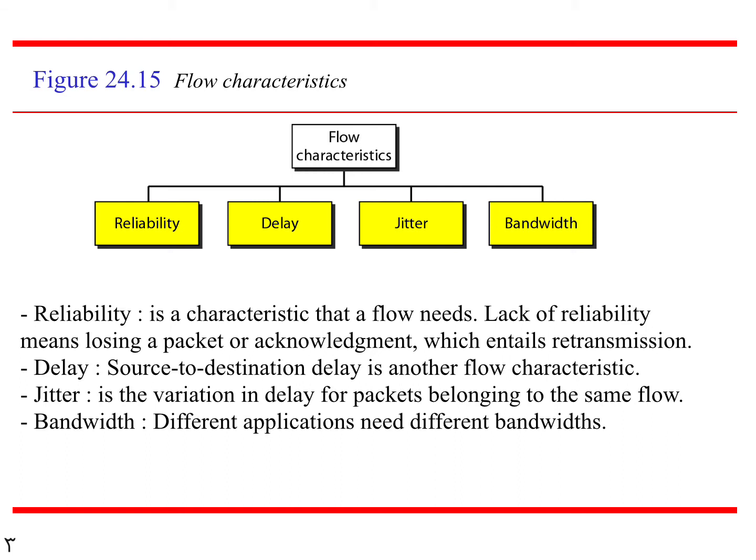These four characteristics we already saw in Network 1. We finished them in the very first chapter itself, so today we are going to discuss them again. Reliability is a characteristic that a flow needs. A lack of reliability means losing a packet or an acknowledgement, which entails a retransmission. If the packet is lost, then we need to go for retransmission, transmitting the packet again. Let's see what reliability is in detail.